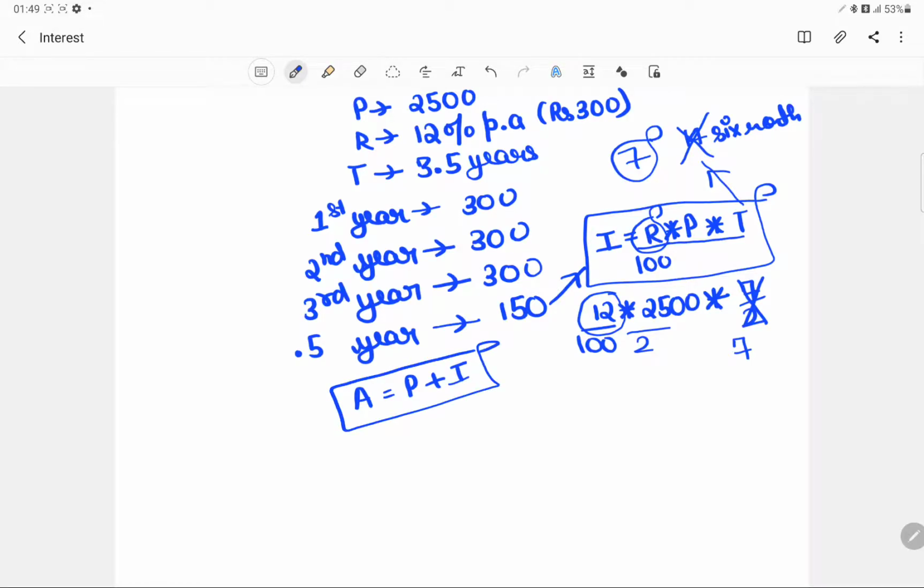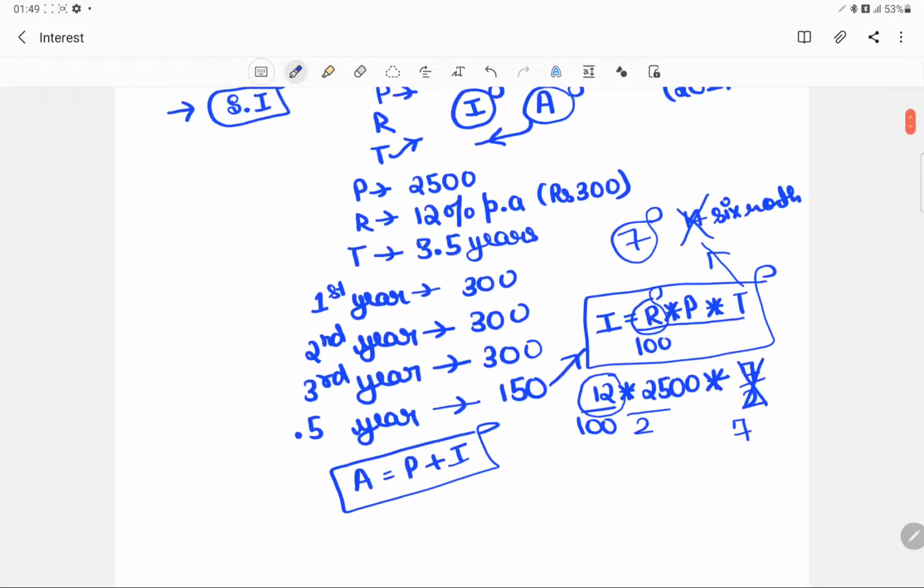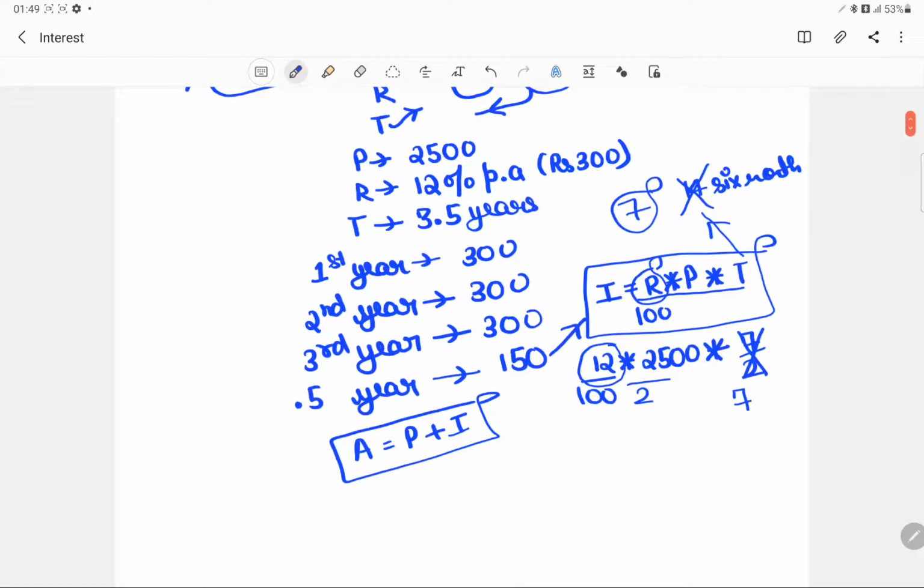Okay, so why simple interest? Why is it called simple interest? It is called simple interest simply because it is uniformly distributed and it is not affected over the years. Okay.